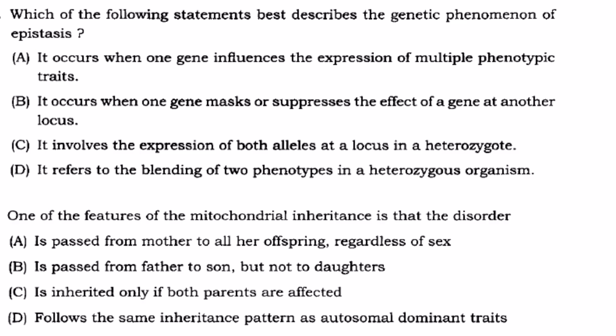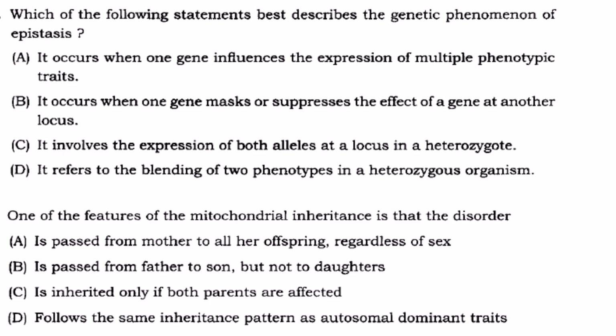Then next one, which of the following statements best describes the genetic phenomenon of epistasis? It occurs when one gene influences the expression of multiple phenotypic traits. So one gene, different phenotypes. Only one gene is influencing this phenotypic expression. That is pleiotropy, not epistasis.